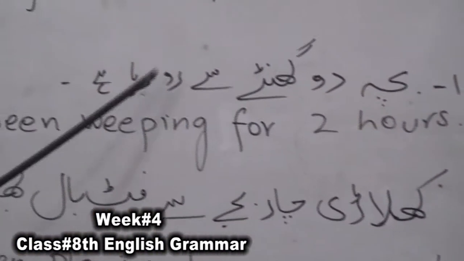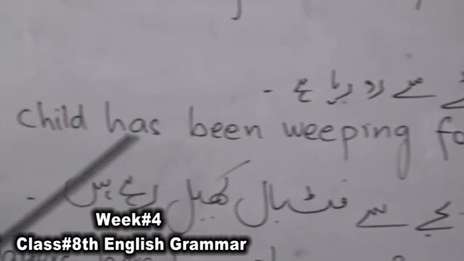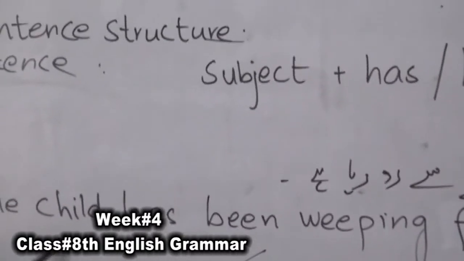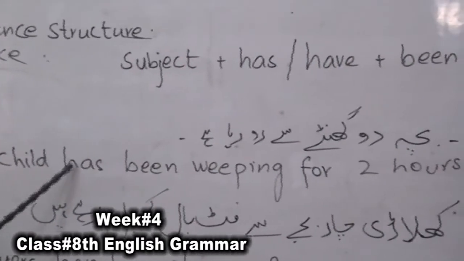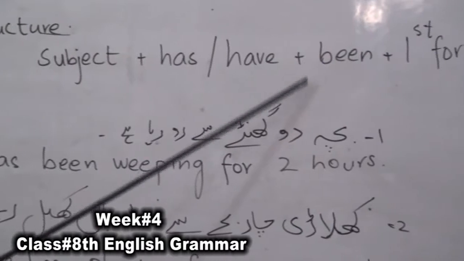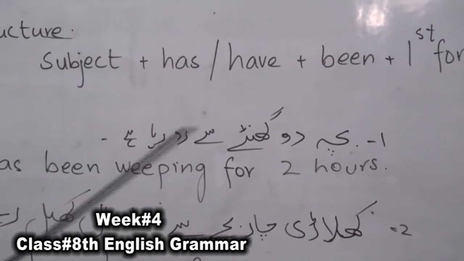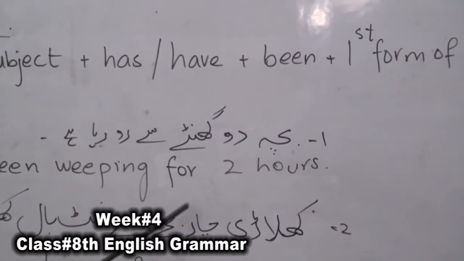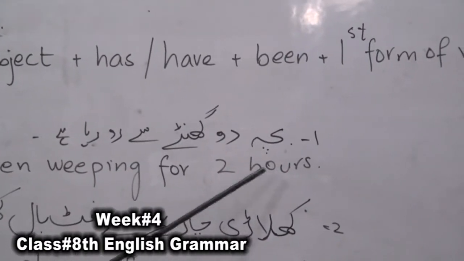The child has been weeping. Look at the sentence structure. Subject, the child, then has, the auxiliary verb. Been is compulsory with it, been, and weeping, the first form of the verb weep with ing, weeping, for. Now time is here, for 2 hours.